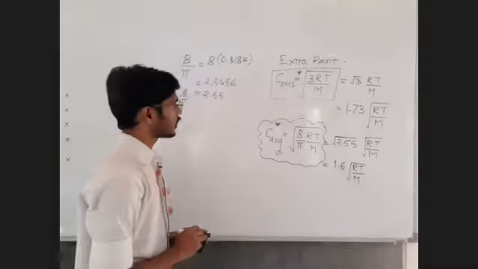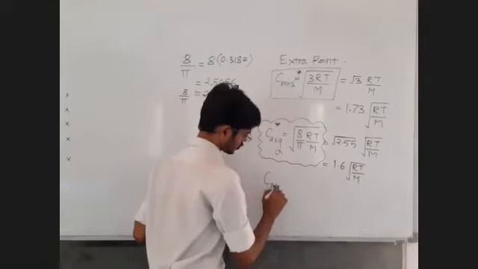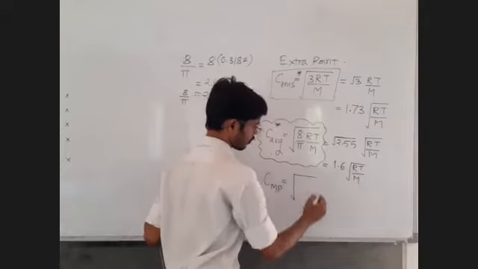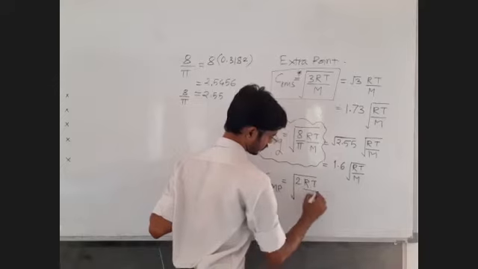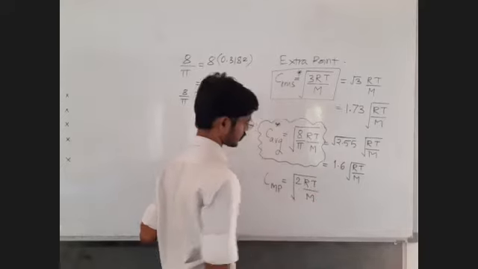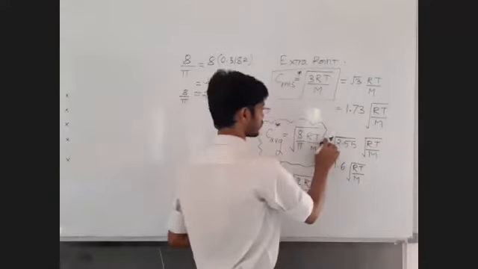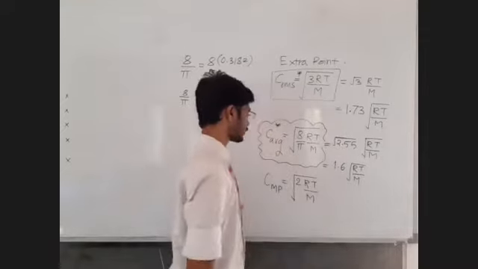Now let me write the most probable speed. Most probable speed is simply under root 2RT by M. These formulae we have to remember. Don't ask why; we are not going to derive these formulae. We simply have to accept them and remember them. All right.